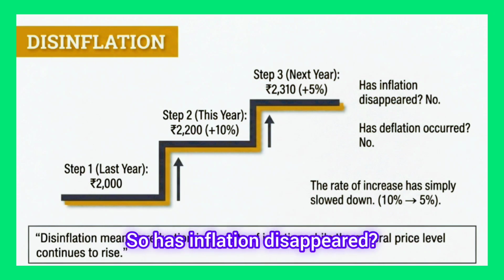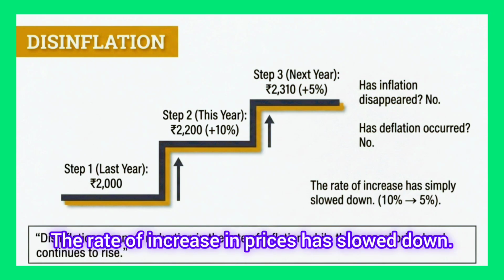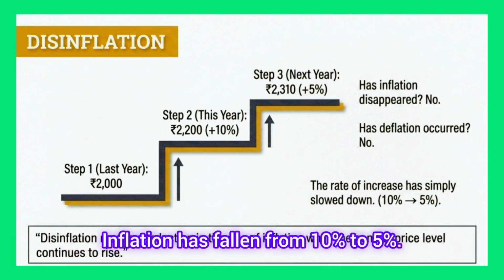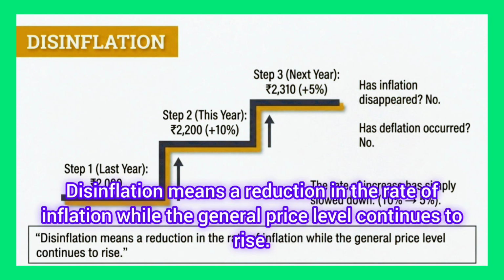So has inflation disappeared? No. Has deflation occurred? No. Something else happened. The rate of increase in prices has slowed down. Inflation has fallen from 10% to 5%. This is disinflation. Disinflation means a reduction in the rate of inflation while the general price level continues to rise.